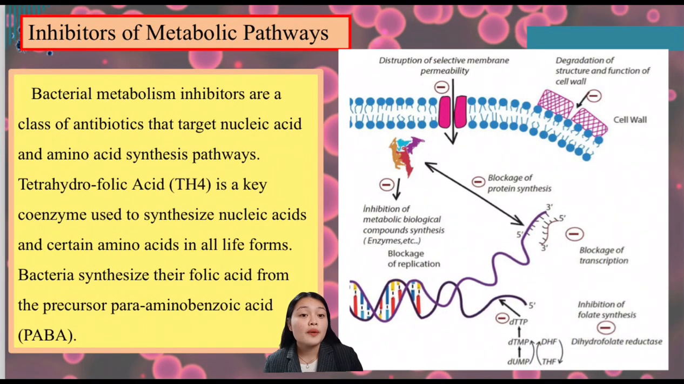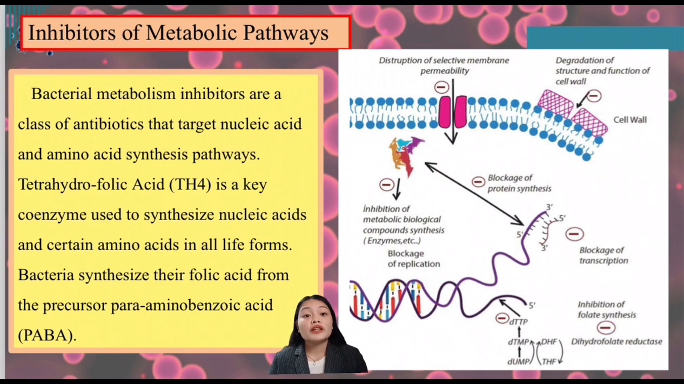And lastly, the metabolic pathways. So bacterial metabolism inhibitors are a class of antibiotics that target nucleic acid and amino acid synthesis. And tetrahydrofolic acid or TH4 is a coenzyme used to synthesize nucleic acids and certain amino acids in all life forms. Bacteria synthesize it from the precursor para-aminobenzoic acid or PABA.